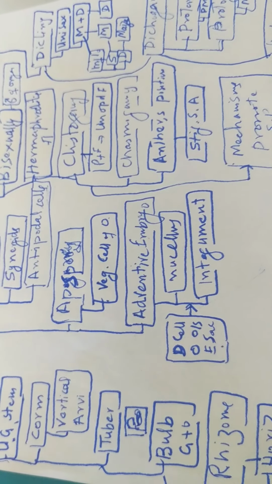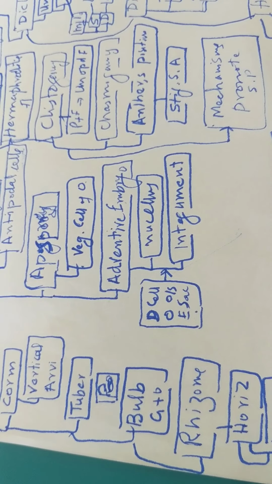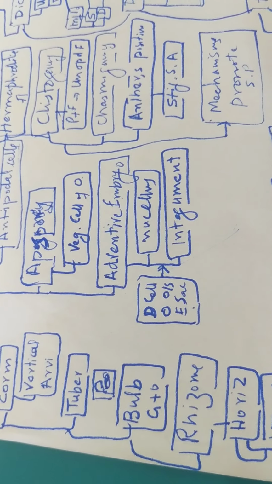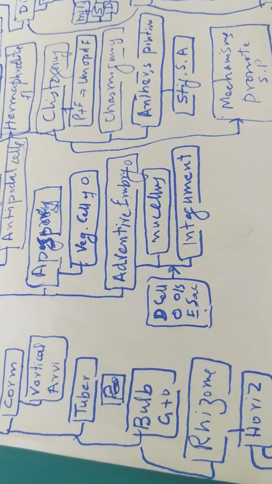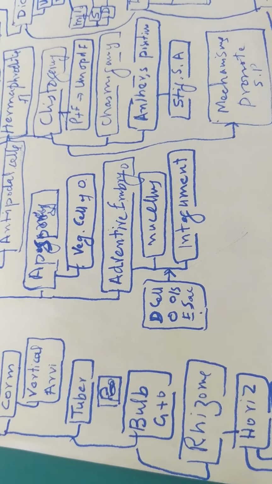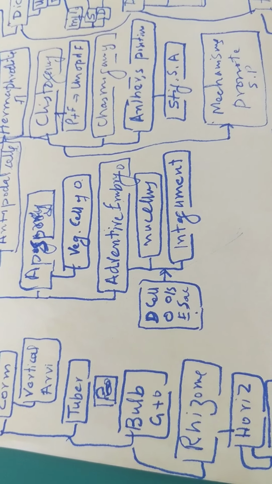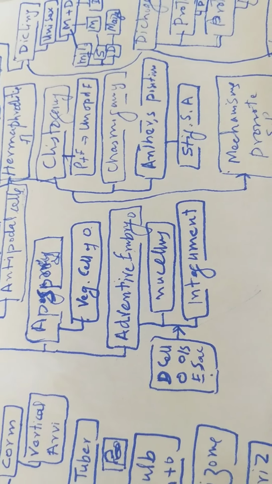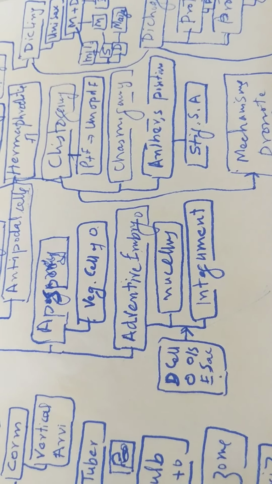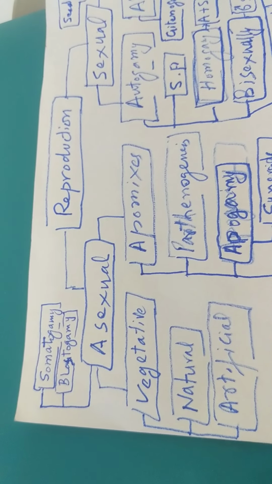Then next is adventive embryo. Here diploid cells of the ovule become an embryo outside the embryo sac. These are either from nucellus or integuments. This was all about asexual reproduction.